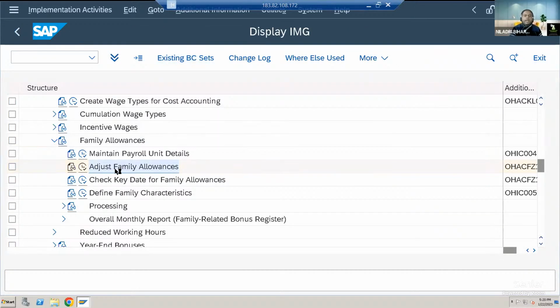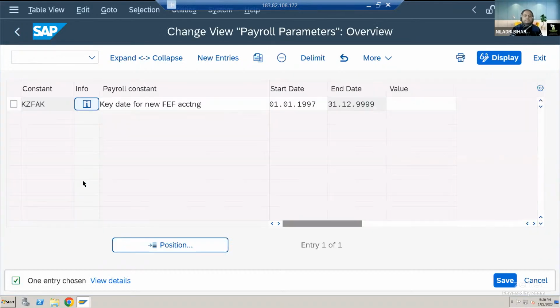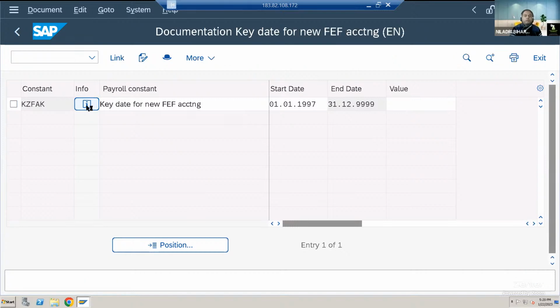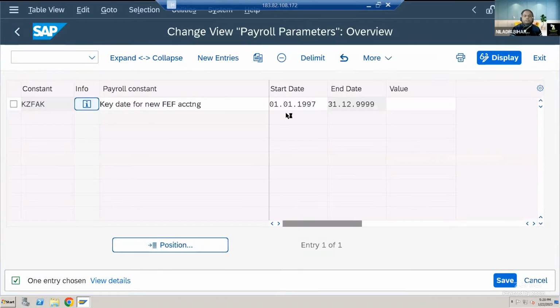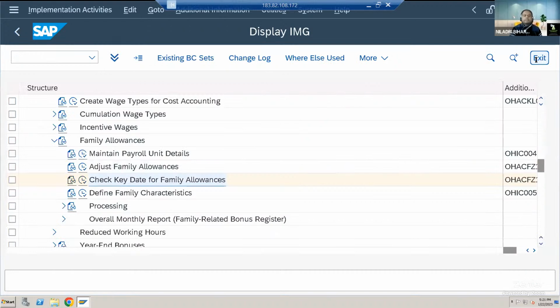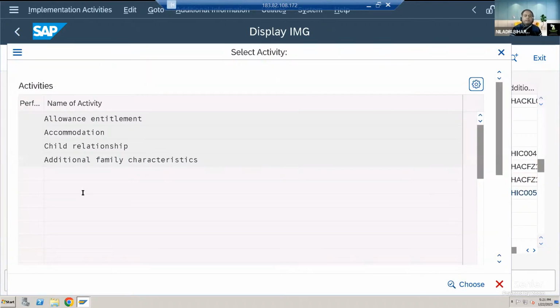So again, you can check key date for family allowances. So if you want any specific allowance, we already have a constant for it. And based on this information, you will be finding what this constant does. There is no documentation available for this constant at present, right? But you have to understand what kind of value you can derive and what is the meaning of this constant. You can utilize that, right? So again, it is not a mandatory thing to do, but if you require anything, you can go to that. And defining family characteristics.